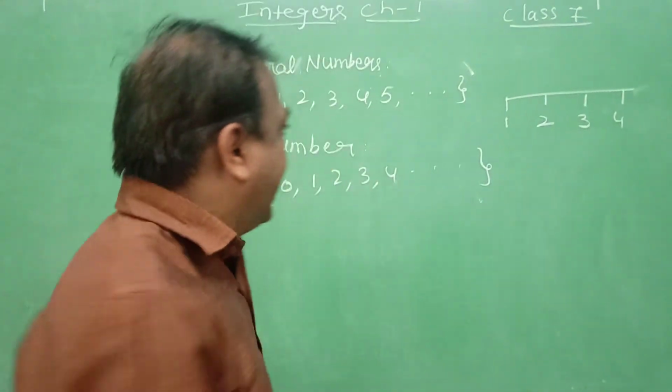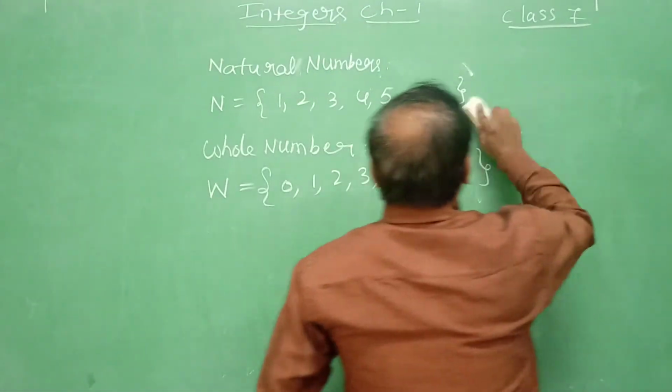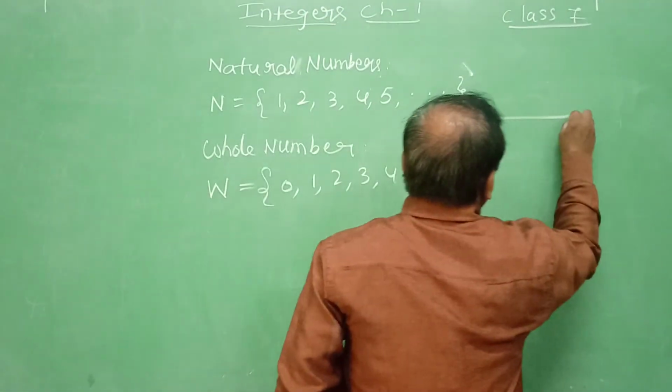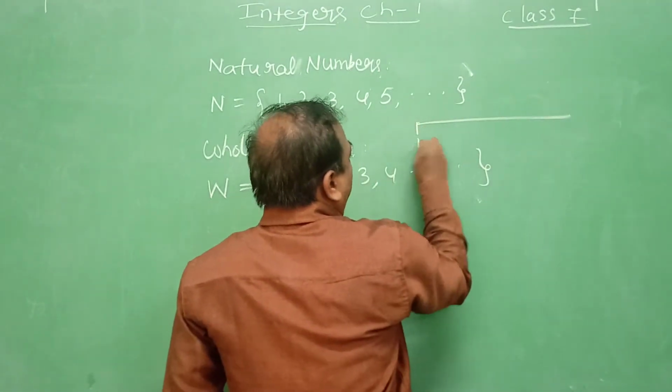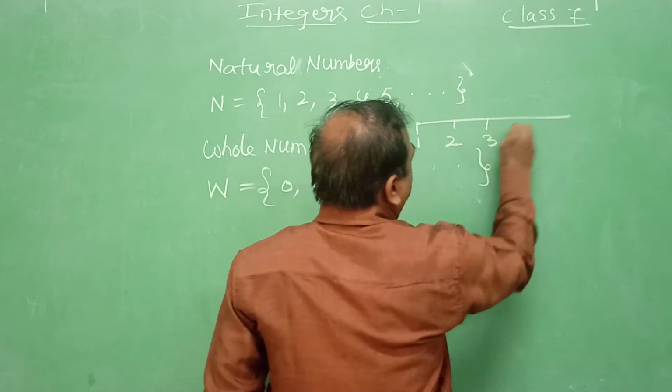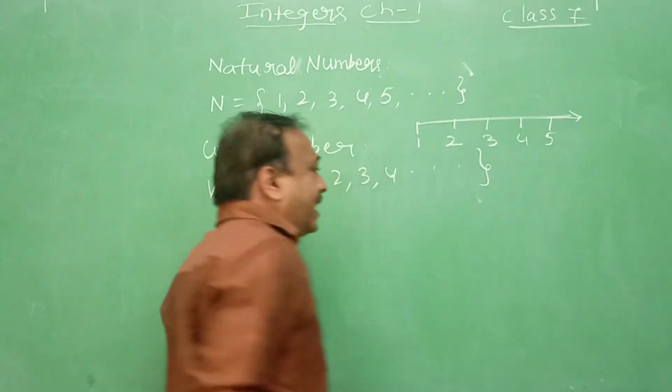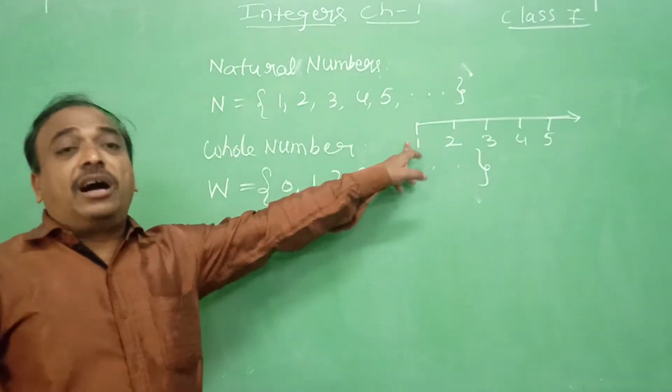I will rewrite it again. Natural numbers represented on the number line: 1, 2, 3, 4, 5 and so on. This is the number line of natural numbers.